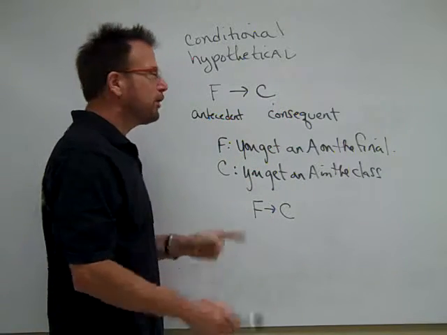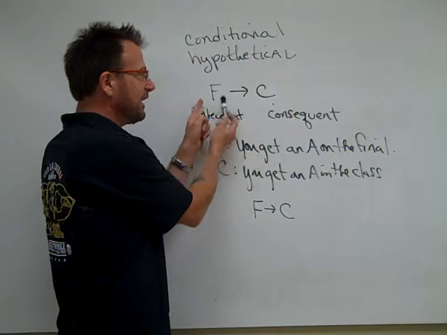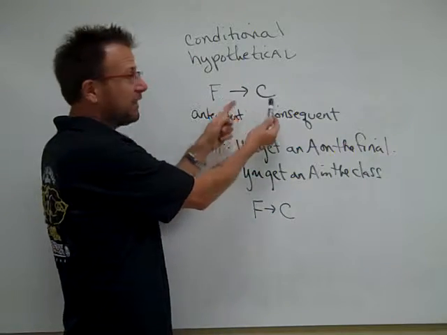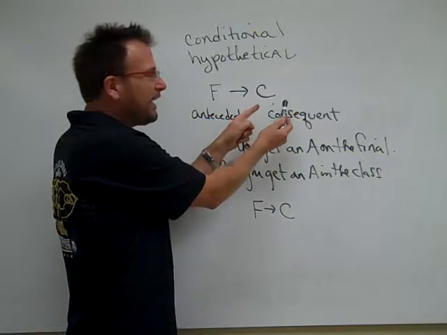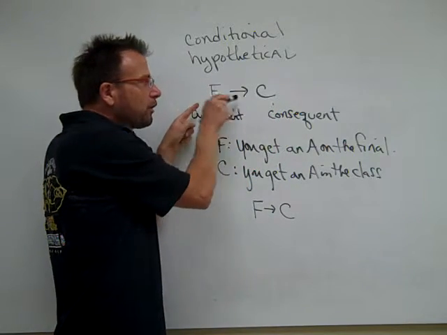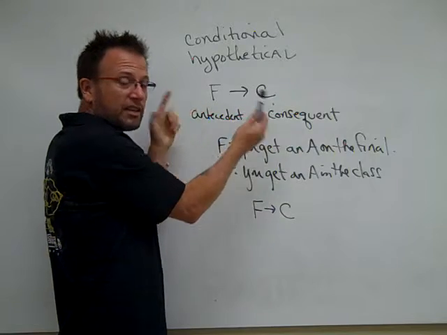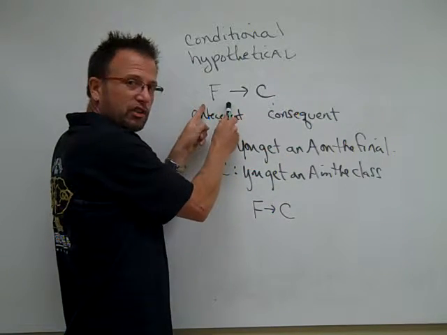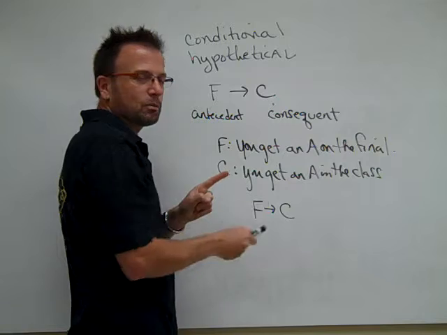Now, it's very important to notice that what this statement asserts is that if this condition is met, then this condition will follow. It doesn't say that if this condition is met, then this one will follow. The arrow goes one direction. Notice this says, if this condition is met, then this condition will follow.